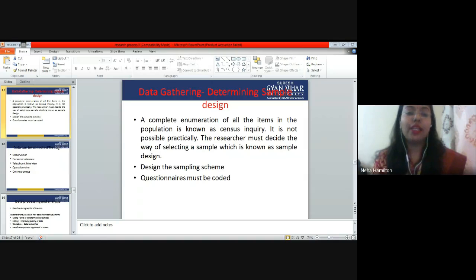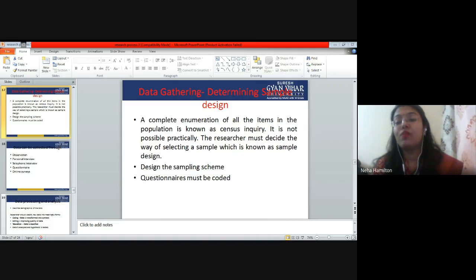Okay, so the next point is data gathering. Now, data gathering is very important because, as I've already told you, primary data is very important, right? If you use secondary data, that's okay, but primary data is very important. So, how do you collect primary data, whether you use interview method or questionnaire method or schedule method or survey method?